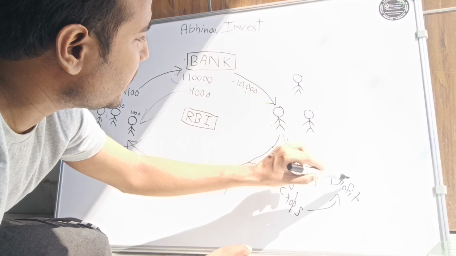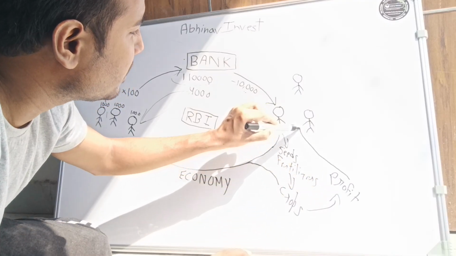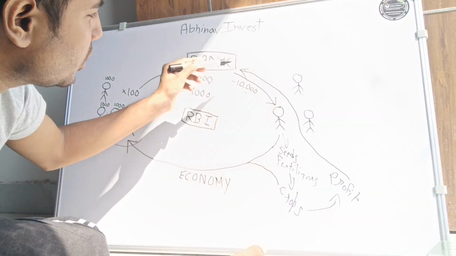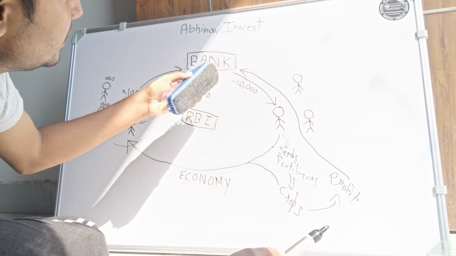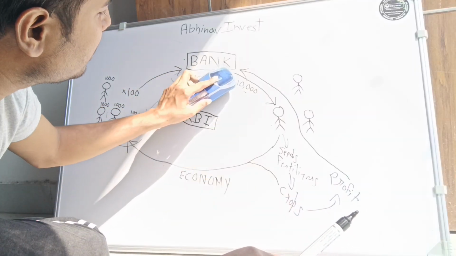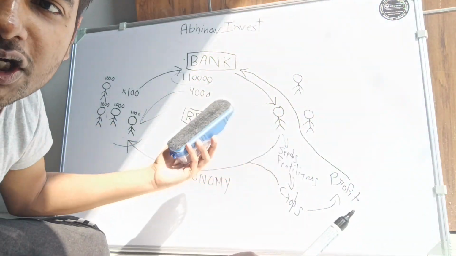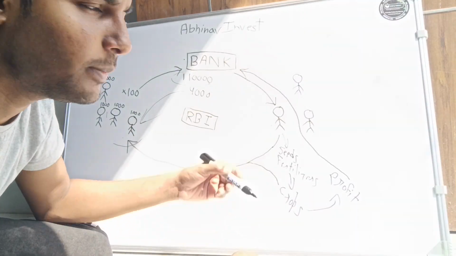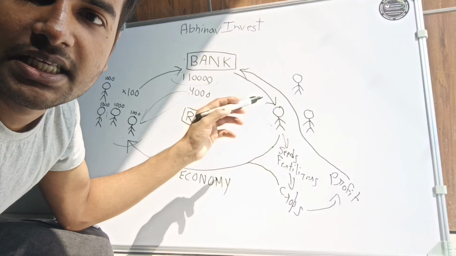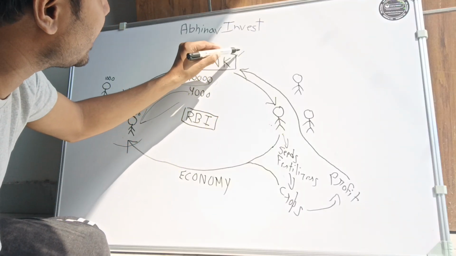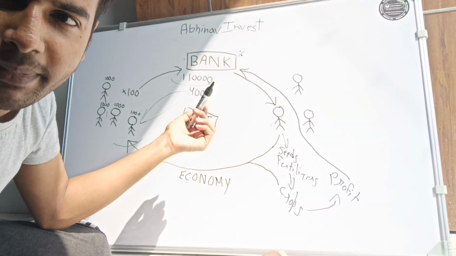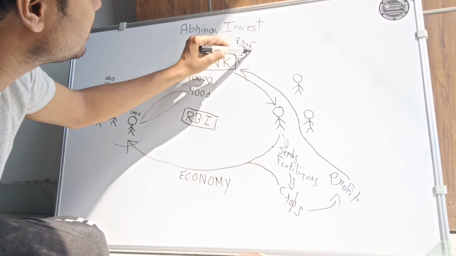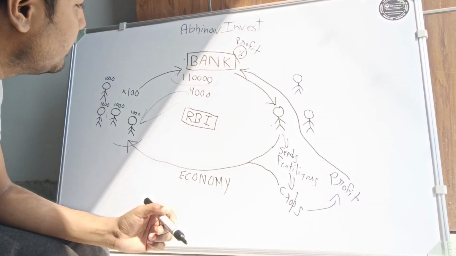With that profit the farmer will repay his or her loan, or whatever person we are talking about, will repay that loan. That means this negative 10,000 will be gone, because the farmer has repaid his or her loan as well. Farmer or any company or anyone we are talking about, that person has repaid the loan, and the bank will get some kind of interest as well, because on the loan the bank gets some interest, and that interest is the profit of the bank as well.